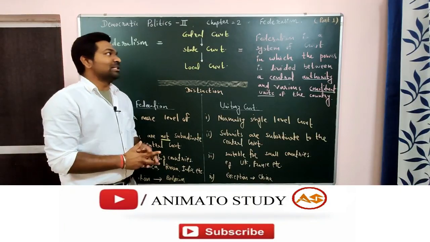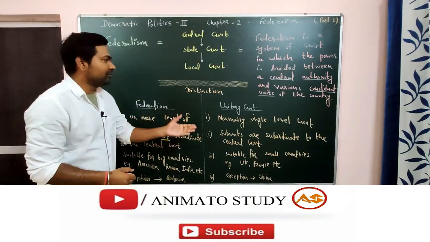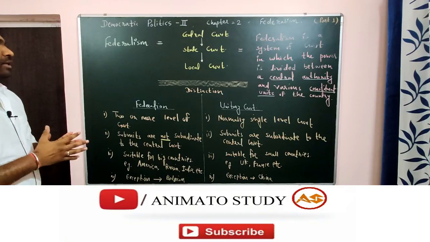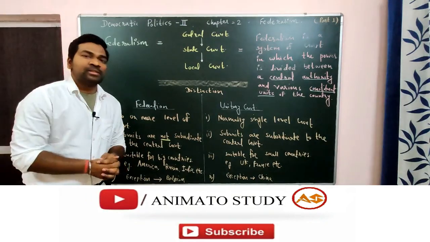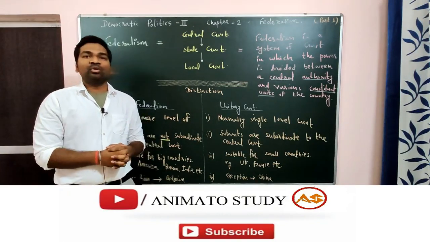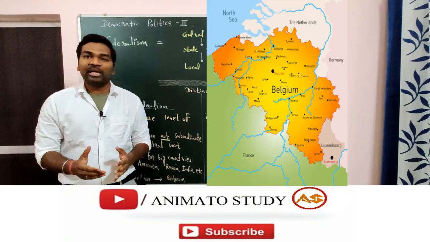Okay, so this is part number 1, where we will discuss federalism and the difference between federation and unitary government. Let's start with federalism first. As you have seen in the last chapter, power sharing, we saw 2 very important countries, Belgium and Sri Lanka.